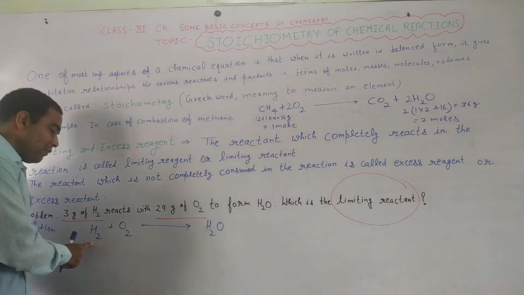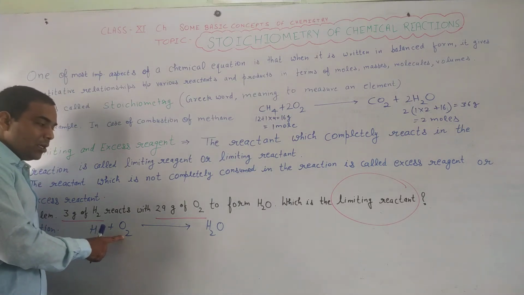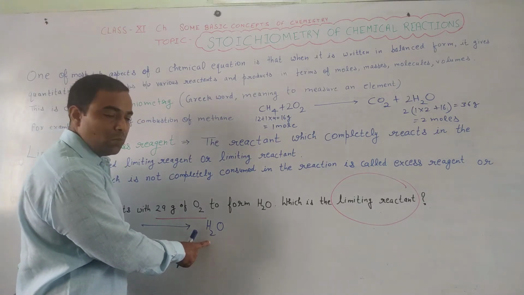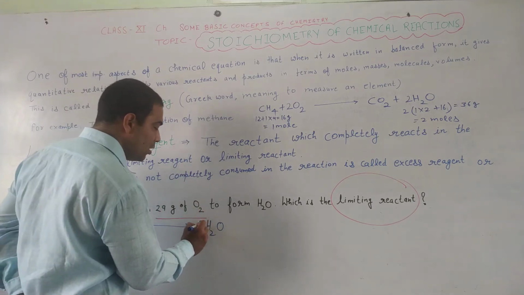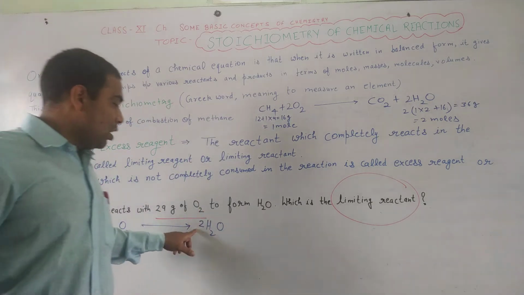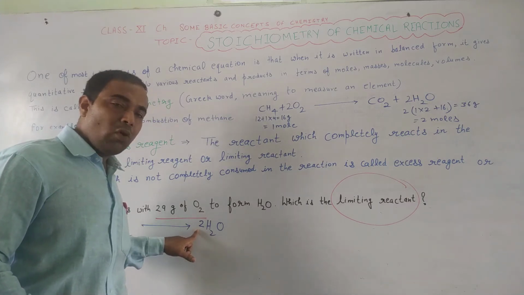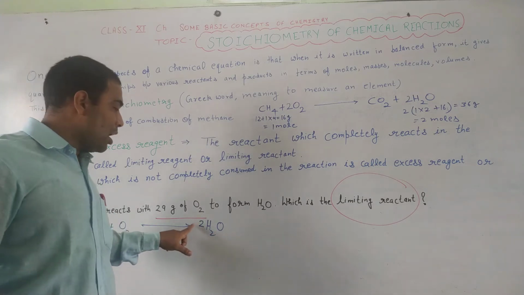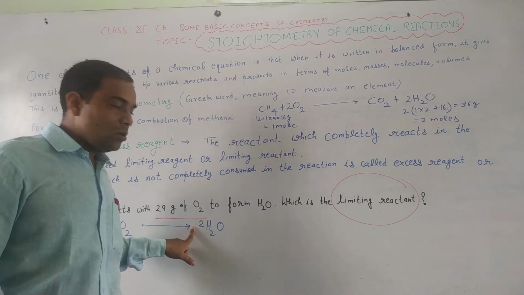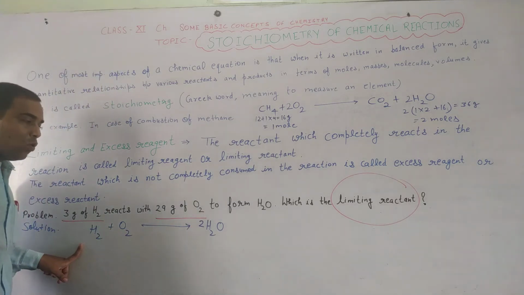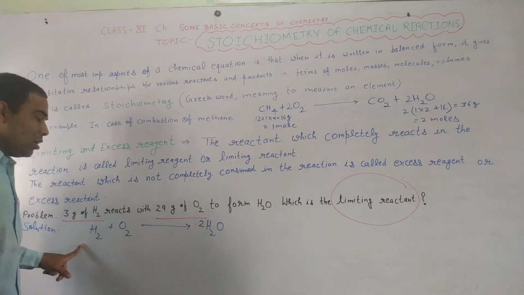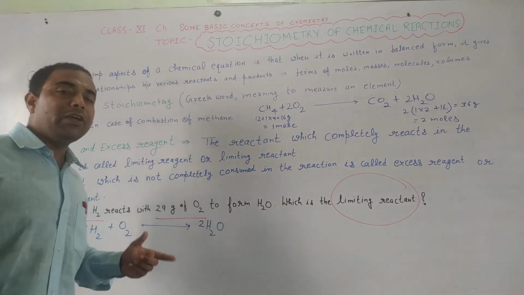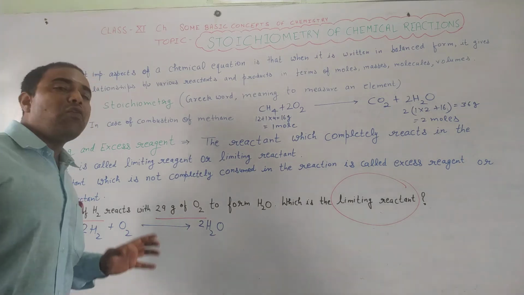We know here on the left hand side hydrogen number is 2 and oxygen number is 2. But on the right hand side, in case of water molecule, hydrogen number is 2 but oxygen is only 1. So we will balance it by hit and trial method. Now on the right hand side, hydrogen number will become 4 and oxygen number will become 2. So oxygen is balanced on both sides but hydrogen is not balanced yet. So we will go to the left hand side where we have hydrogen number equal to 2. Now we will multiply with the integer 2. It will become 4. So on both sides we can observe that equal numbers of hydrogen and oxygen atoms are present.